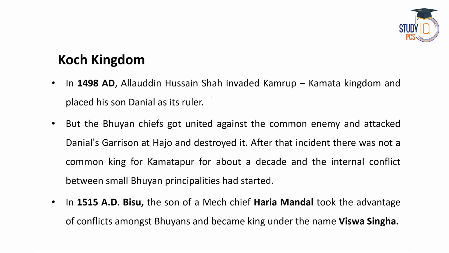The Koch Kingdom. In the year 1498 AD, Alauddin Hussain Shah invaded Kamrup Koch Kingdom, and he placed his son Daniel as its ruler. As I have already mentioned in my previous lecture, the Bhuya rulers got united whenever there is a common enemy. So when Daniel was placed as the ruler of Kamrup Koch, the Bhuya chiefs surrounding them